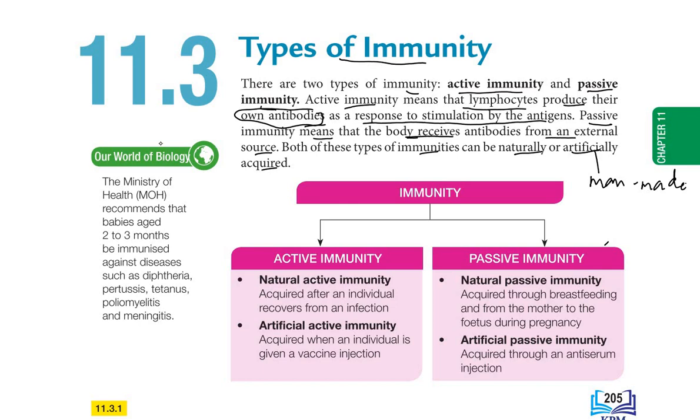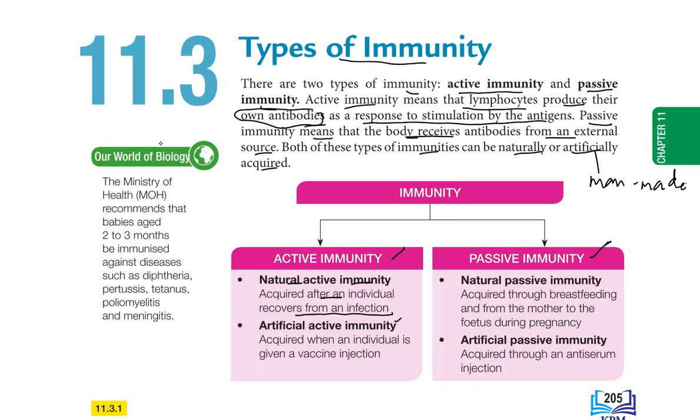So immunity can be divided into two, active immunity and passive immunity. Active immunity can also be divided into two. Natural active immunity is acquired after an individual recovers from an infection. Whenever we get an infection and recover from it, we already get natural active immunity. It occurs naturally.